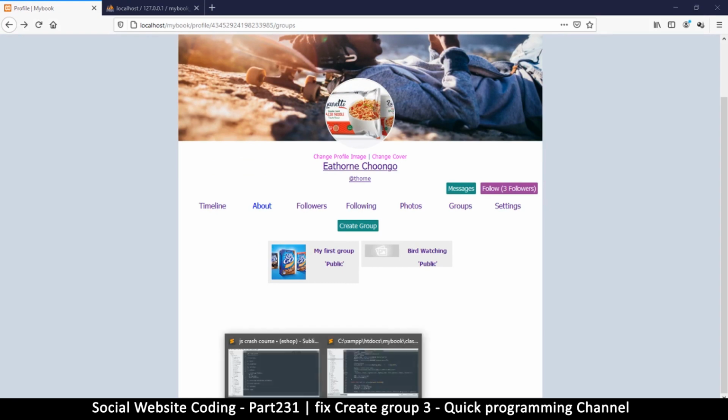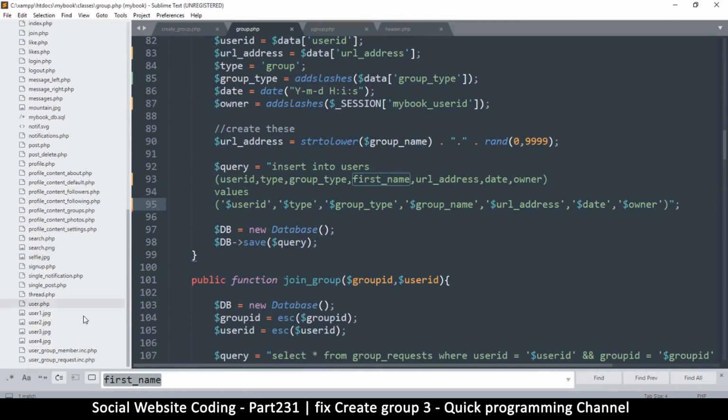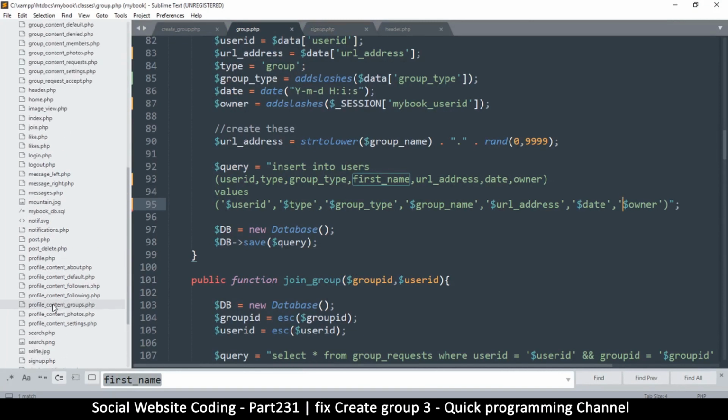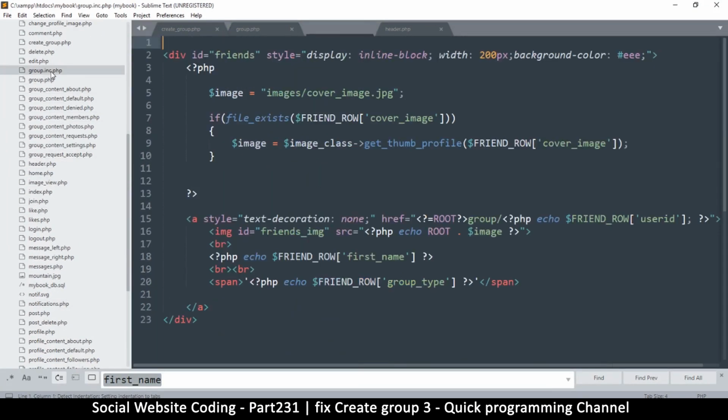So I'll go to the group. Where is this? There's user group member. No. There was user.php, but I want, where is this? Group.include.php. Okay, this is the one, group.inc.php. So this one here takes the cover image as the default, and then it says if file exists, do this, right?